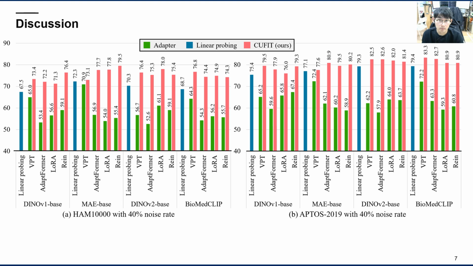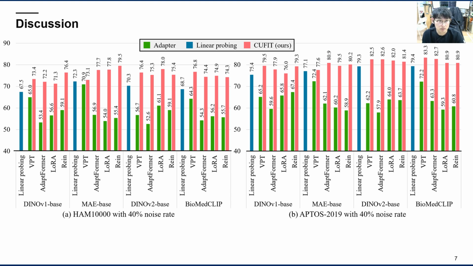Also, we utilize 4 backbones, including DINO-V1, MAE, DINO-V2, and BiomedCLIP, and 4 adapters, including visual prompt tuning, AdaptFormer, LoRA, and RAIN. BiomedCLIP is a CLIP-like model trained on the PMC-15M dataset, which contains 15 million biomedical image-text pairs collected from 4.4 million scientific articles. Our research demonstrates that our framework consistently helps build a robust classifier across different vision foundation models and adapters.